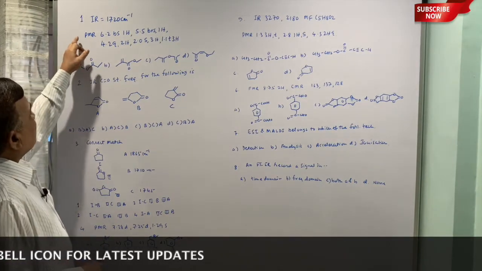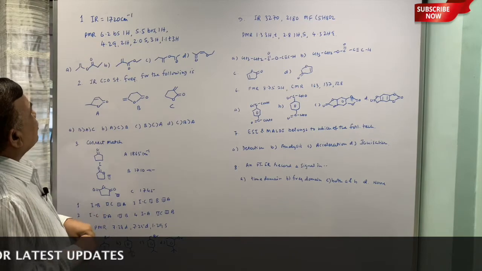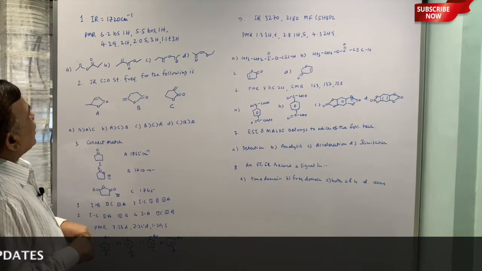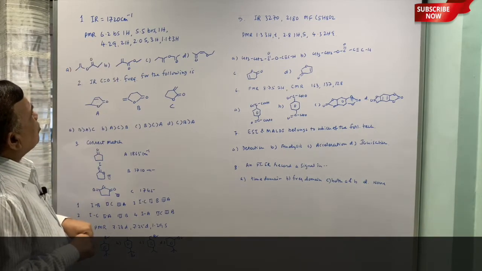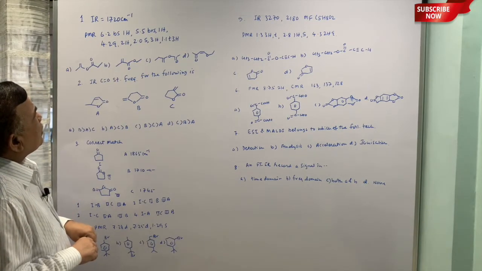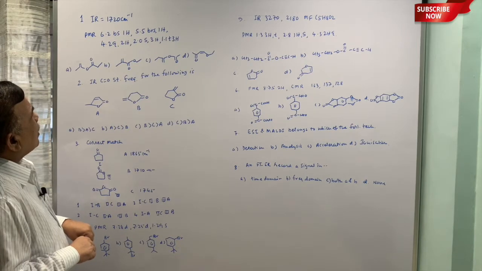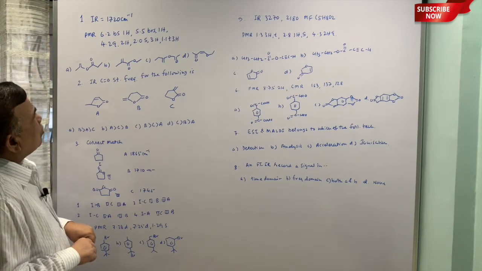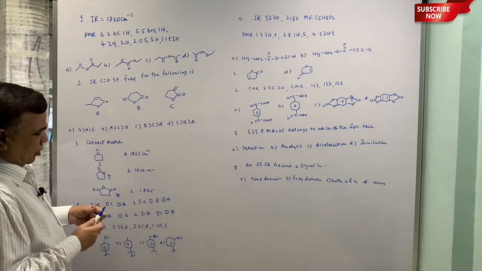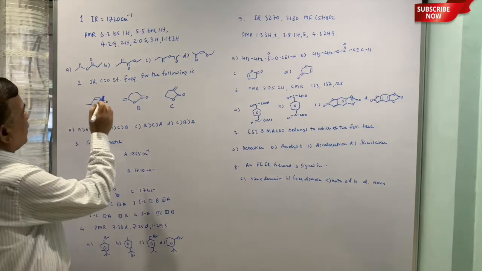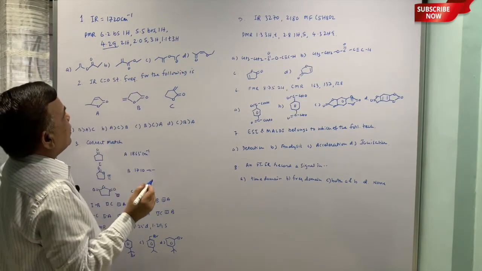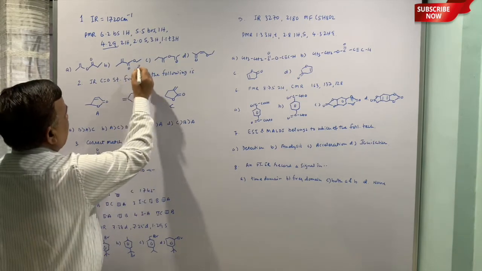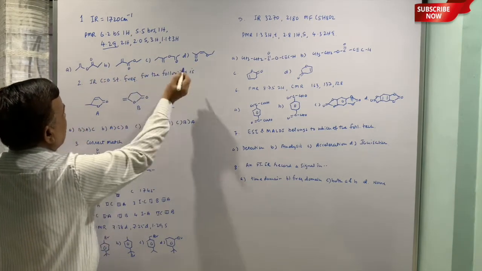First example is IR 1720. Then PMR is given: 6.2 broad singlet 1 proton, 5.5 broad singlet 1 proton, 4.2 quartet 2 protons, 2 singlet 3 protons, 1.1 triplet 3 protons. You have to find out which structure is correct. 4.2 is going to suggest that it can be either B or D. The other things are ruled out.